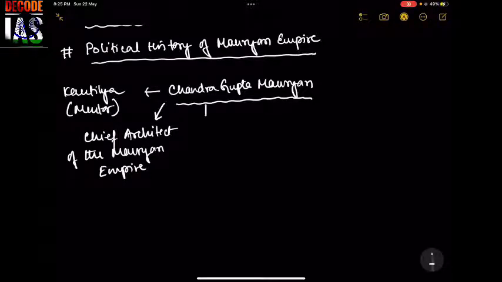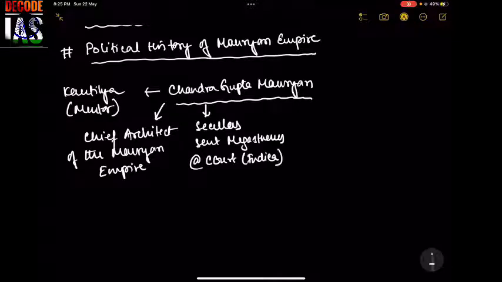Seleucus Nicator sent Megasthenes to Chandragupta's court, where he wrote the book called Indica.